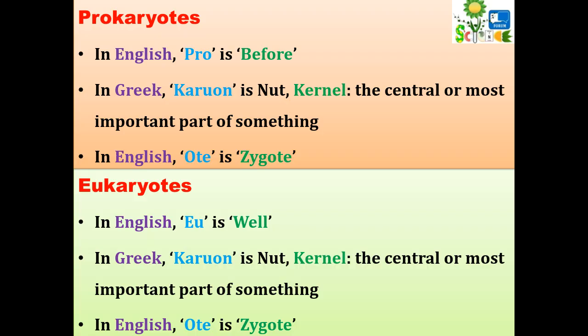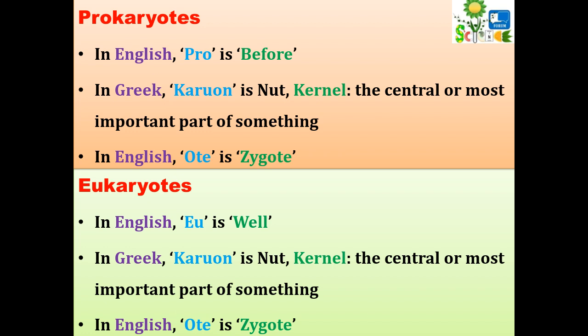So let's see. But before we begin, I suggest that whenever you are studying or looking at any particular technical word in science, split the word. Here we have prokaryotes and eukaryotes. We have to split that word: pro and karyote, and eu and karyote. Now let's see the meaning. Here pro is taken from the English word, karyon is Greek, and OTE is again English. Similar is the case with eukaryotes. EU is taken from English, and Greek karyon and English OTE are common to both cases.